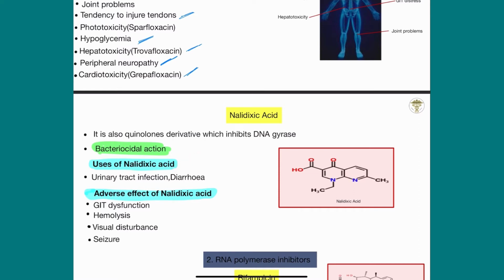What are the adverse effects of nalidixic acid? It causes GIT dysfunction, hemolysis of the blood, visual disturbance and seizure. Please learn this: nalidixic acid causes seizure.